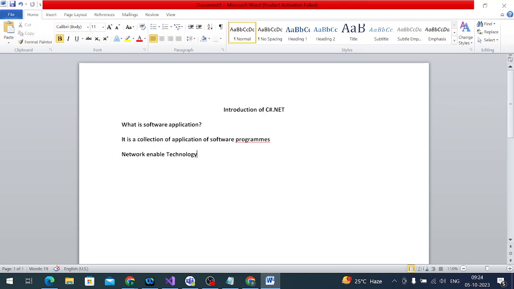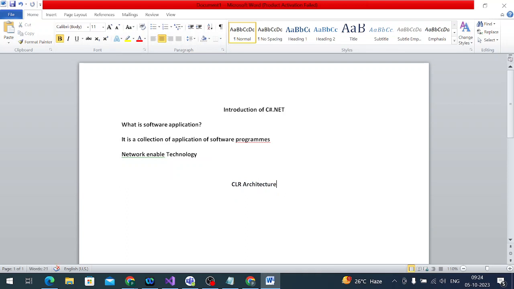The CLR also has memory management and a garbage collector, and it converts to native code. Very simple, right? Yes. Now this is the CLR architecture.